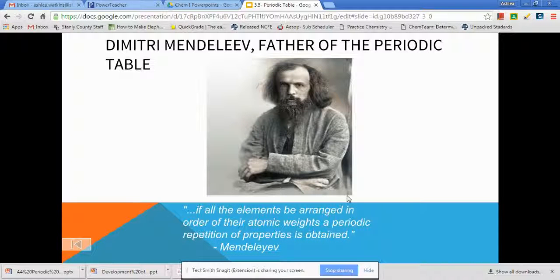The first man you need to know is Dmitri Mendeleev, or Dmitri Mendeleev. His name is pronounced both ways, and he's considered the father of the periodic table. He actually formed our first periodic table, and you'll see in the next couple of slides, we've updated it since him. All you really need to know about him is he invented the periodic table.